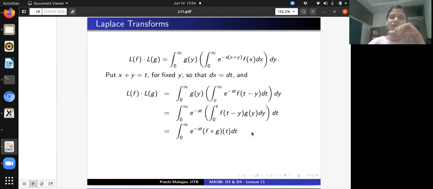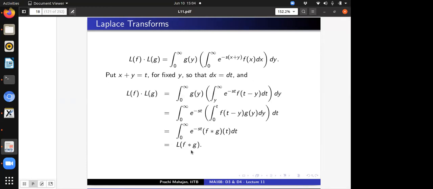Okay. Now the advantage of writing this is that the function in the inner parenthesis is exactly f convolved with g, which means that this improper integral that we get is exactly the Laplace transform of the function f convolved with g, right?